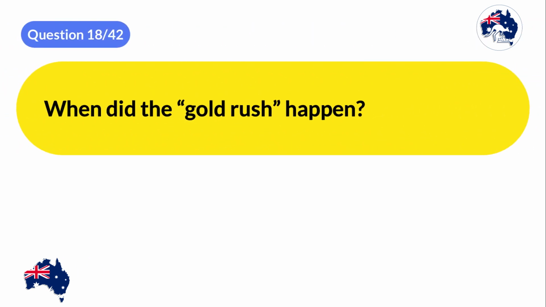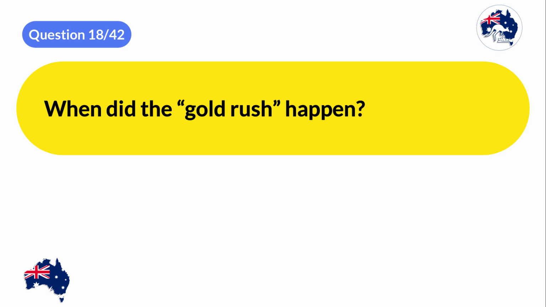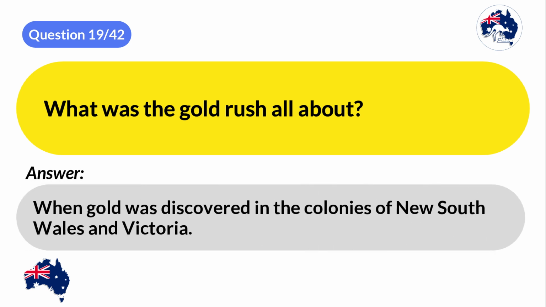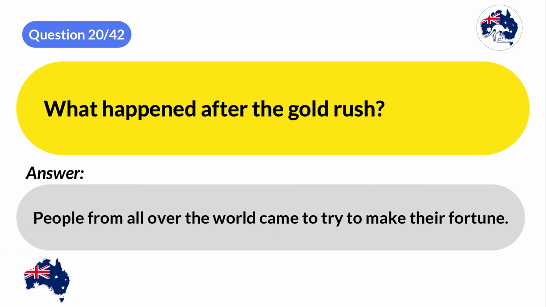When did the gold rush happen? 1851. What was the gold rush all about? When gold was discovered in the colonies of New South Wales and Victoria. What happened after the gold rush? People from all over the world came to try to make their fortune.